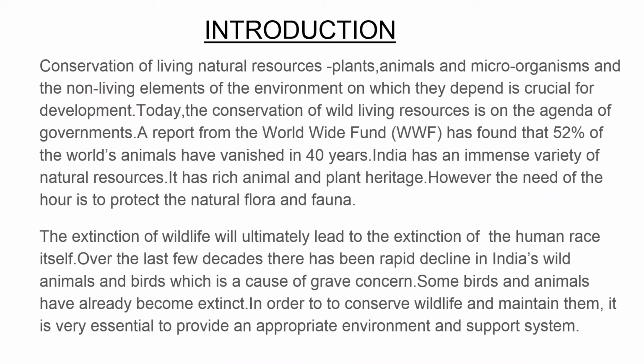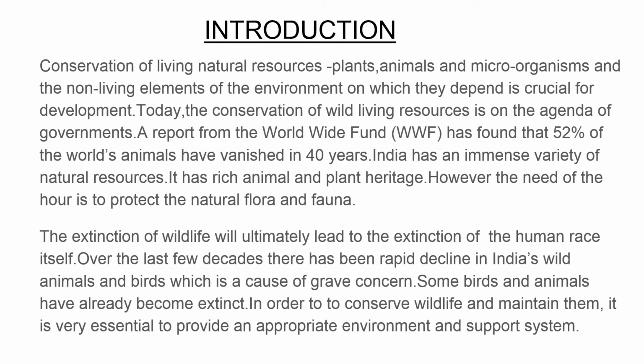Moving on to the introduction, conservation of living natural resources like plants, animals and microorganisms, and the non-living elements of the environment on which they depend, is crucial for development. Today the conservation of wild living resources is on the agenda of governments. A report from the Worldwide Fund has found that 52% of the world's animals have vanished in 40 years.